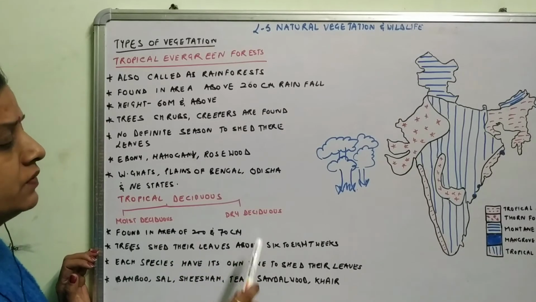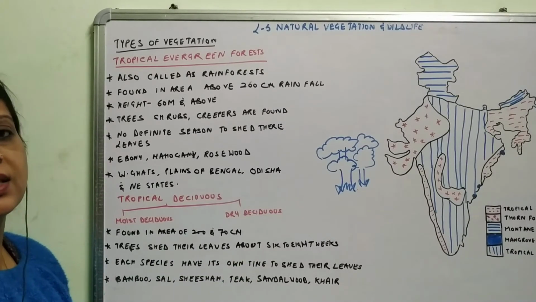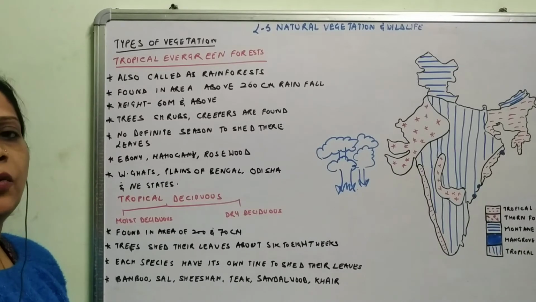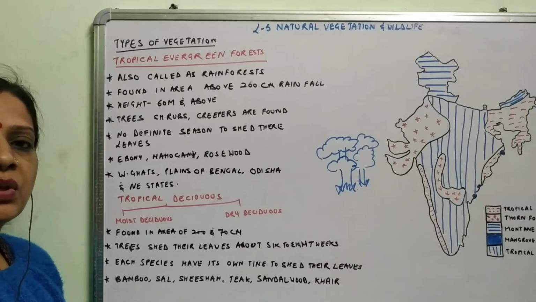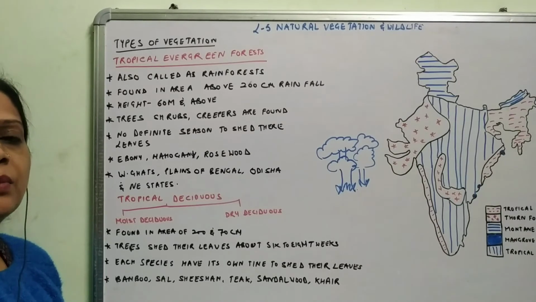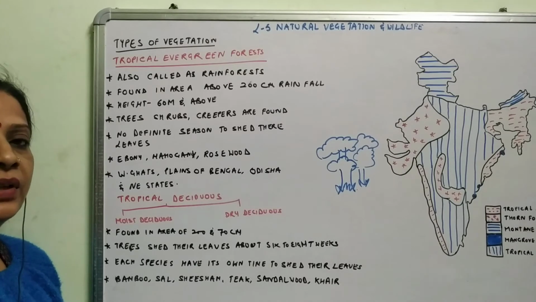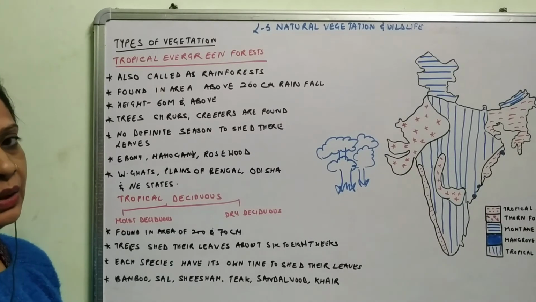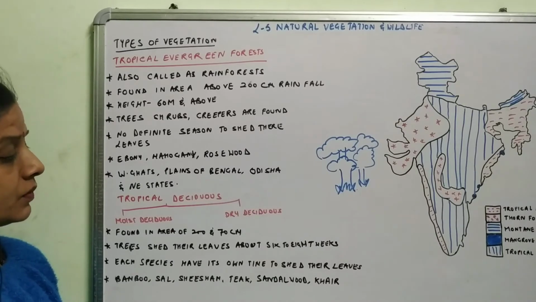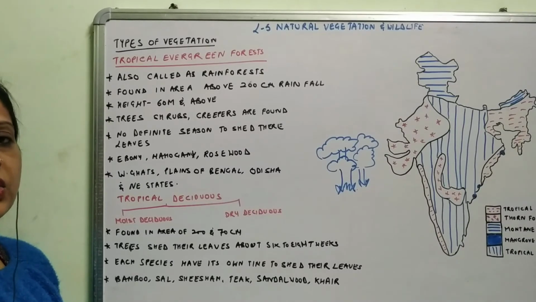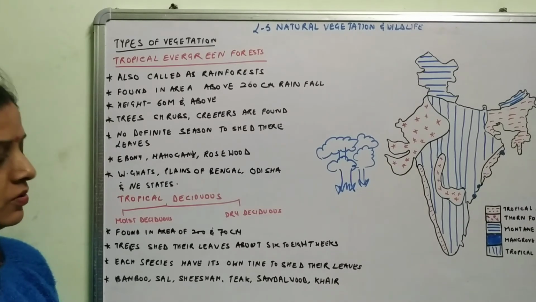These trees shed their leaves for about 6 to 8 weeks. But the shedding of the tree species is not the same at every time. Therefore, different trees shed their leaves at different seasons. Some shed their leaves during autumn, some during the rainy season, some during spring also. The time period is also different. So that's why it does not appear dry throughout the year. Some trees remain green, some trees remain dry.